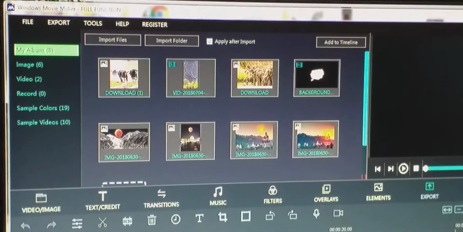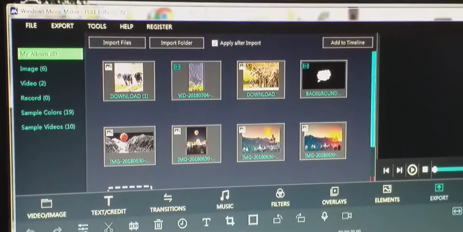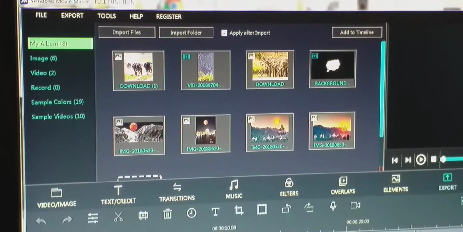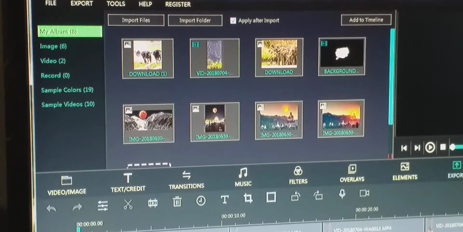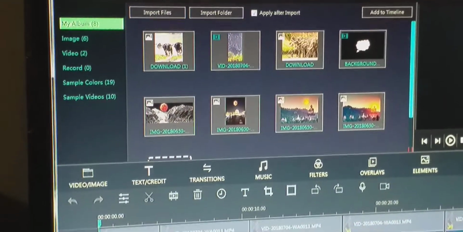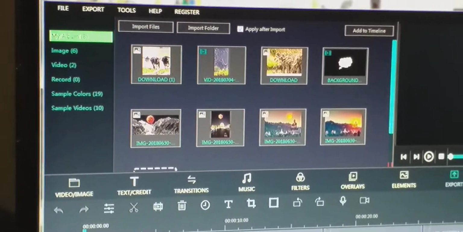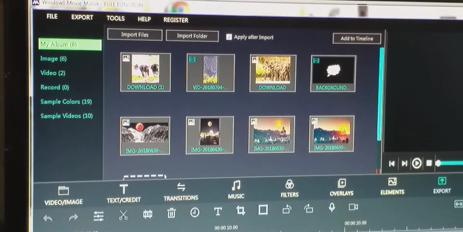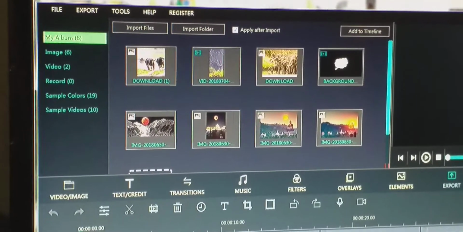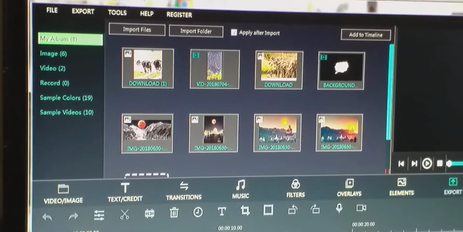We have completed the topic as we can insert different types of videos, video clips, images, and graphics, and we can perform different operations on that particular inserted text, graphics, or videos.